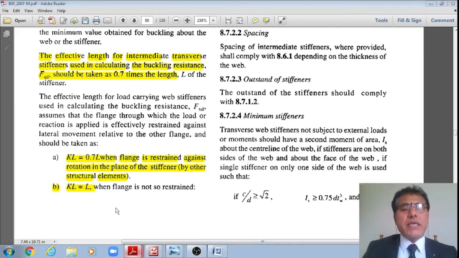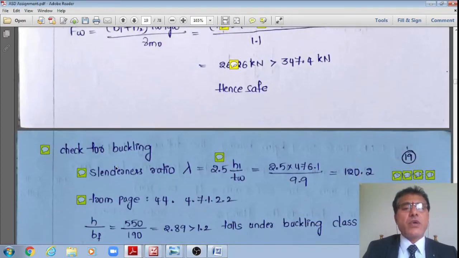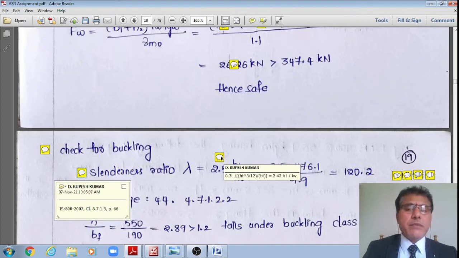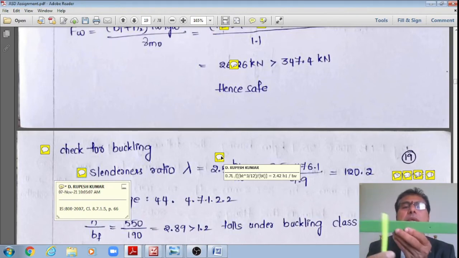Using these codal specifications, I want to calculate the slenderness ratio, which is the effective length divided by r, the minimum radius of gyration, that is 0.7 L divided by r. Taking the width of the dispersion as B and its thickness as T, the radius of gyration is the square root of I divided by A, where I is BT cubed by 12 and the area is B multiplied by thickness.